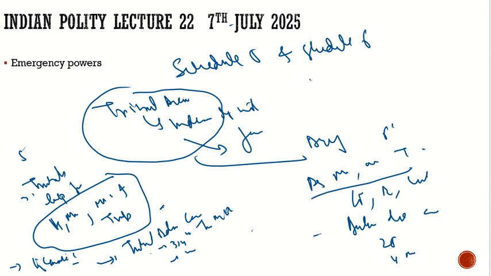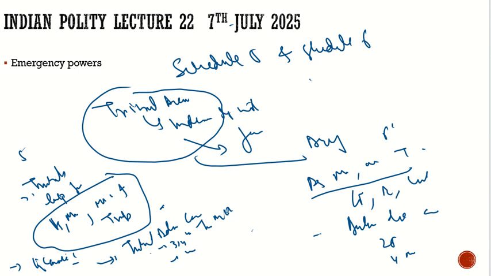In the fifth schedule, we have the tribal advisory councils, in which three-fourths of the members are the MLAs from the tribals, and the remaining are nominated by the president, by the governor. In the sixth schedule, we have the autonomous district councils, in which 25 members are elected and 4 are nominated by the governor. The autonomous district councils can make laws for themselves. They have the legislative wing, they have the executive wing, they have the criminal laws and all that.